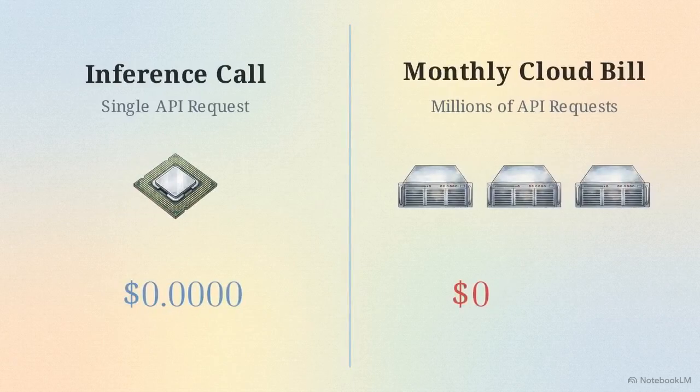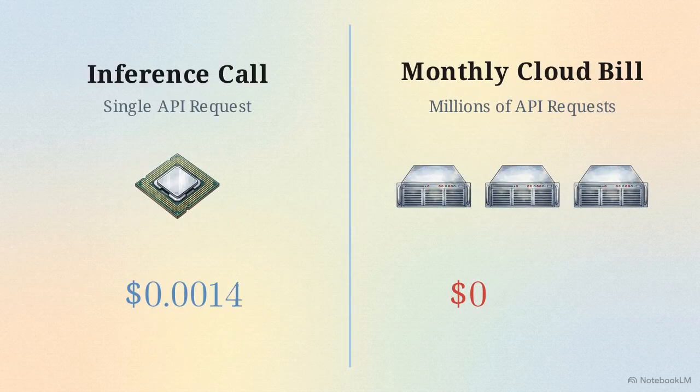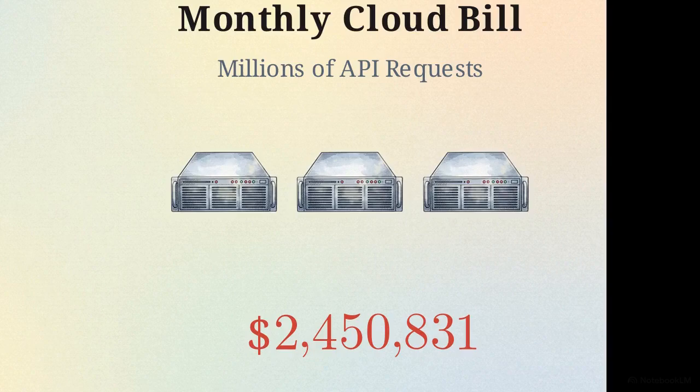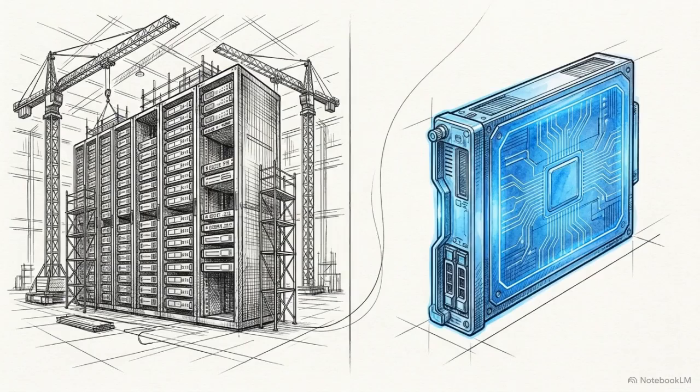On the left side of this split screen, a single API request processes for fractions of a cent. On the right, a company's monthly cloud bill rapidly ticks into the millions of dollars. To understand the gap between those two numbers, we have to separate training from inference.